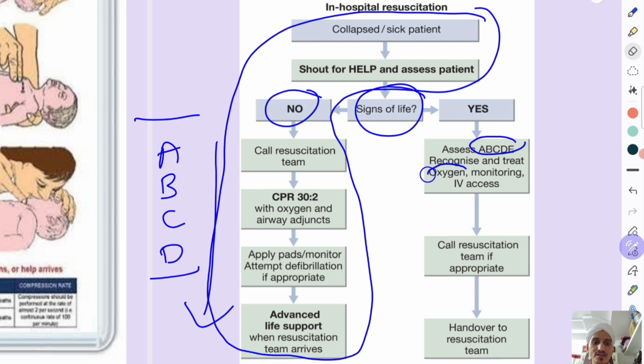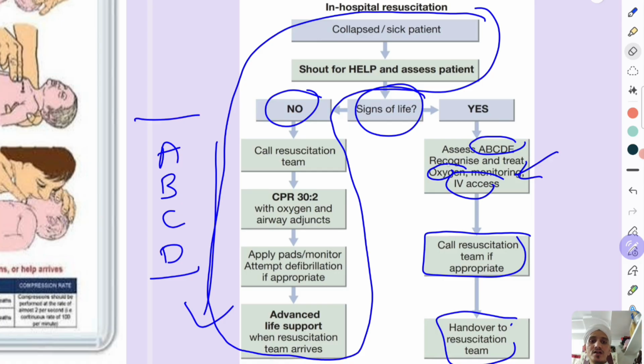Recognize and treat, give oxygen, and gain IV access, and monitor the patient. Call the resuscitation team if appropriate, then hand over to resuscitation. So you will have IV access, you will give oxygen, and you will monitor the patient. So if the patient has signs of life.